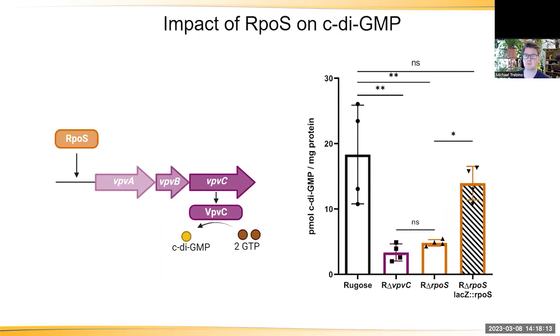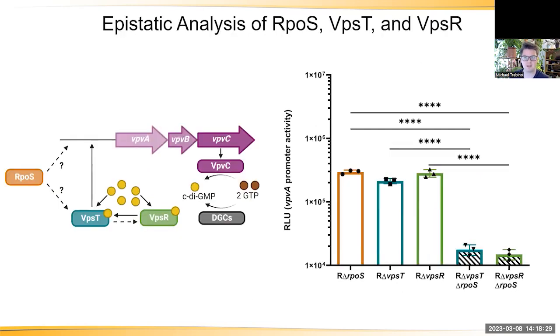To determine if RpoS can impact cyclic di-GMP levels in Vibrio cholerae, I quantified cyclic di-GMP using mass spectrometry. I found the loss of RpoS greatly decreased cyclic di-GMP, while reintroduction of RpoS rescued it, indicating RpoS can influence the global cyclic di-GMP pool of Vibrio cholerae. Additionally, I found the deletion of RpoS in either the VpsT or VpsR mutant led to a further decrease in Vpv expression, suggesting RpoS acts through an independent pathway.